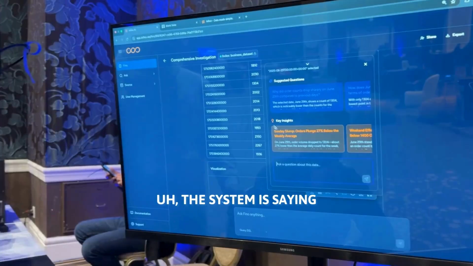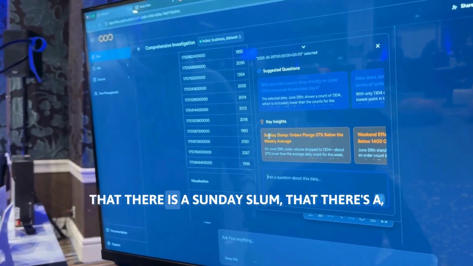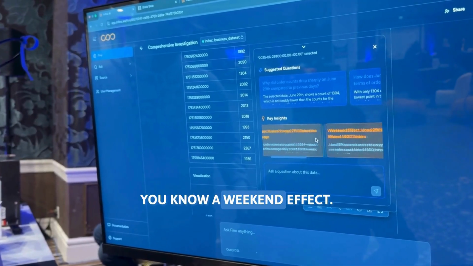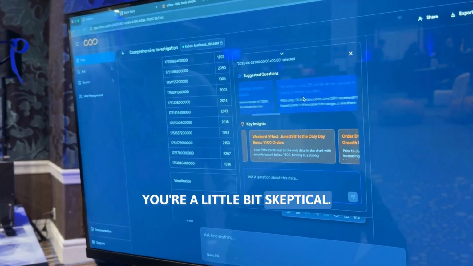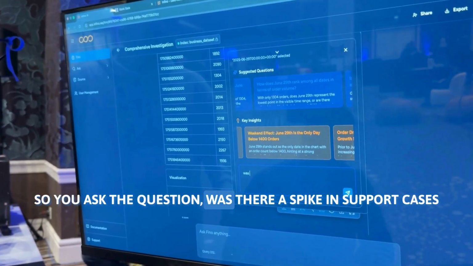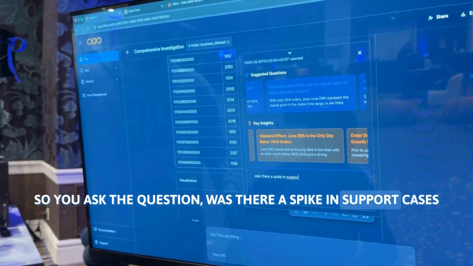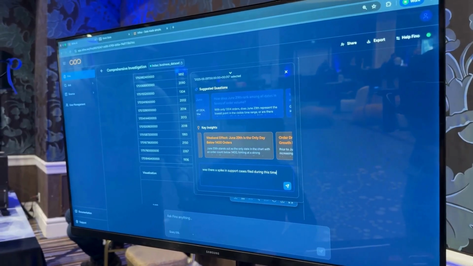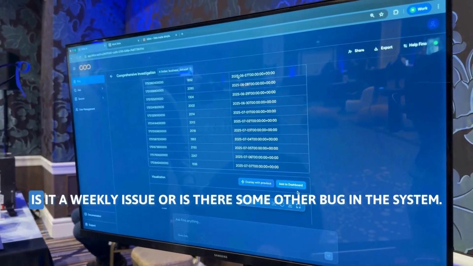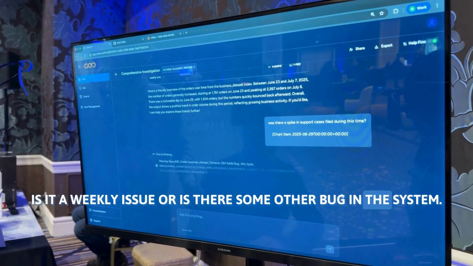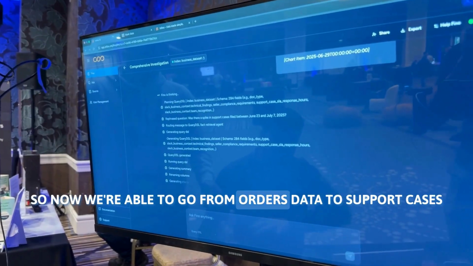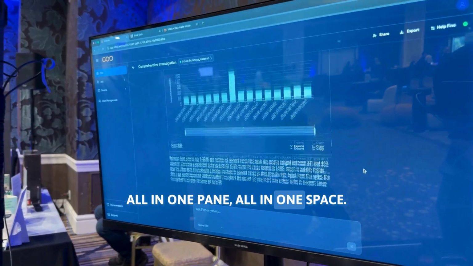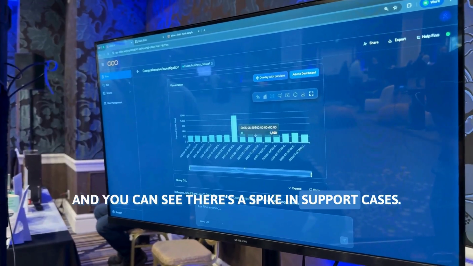Here, the system is saying that there's a Sunday slump, a weekend effect. You're a little bit skeptical, so you ask the question: was there a spike in support cases filed during this time? So is it a weekly issue, or is there some other bug in the system? Now we're able to go from orders data to support cases all in one pane, all in one space. And you can see there's a spike in support cases.